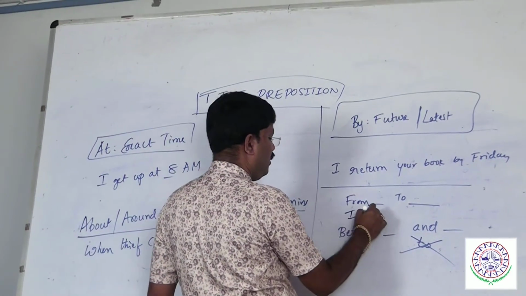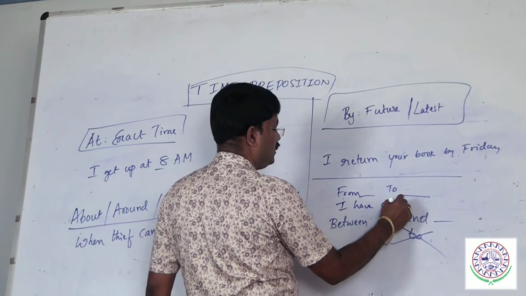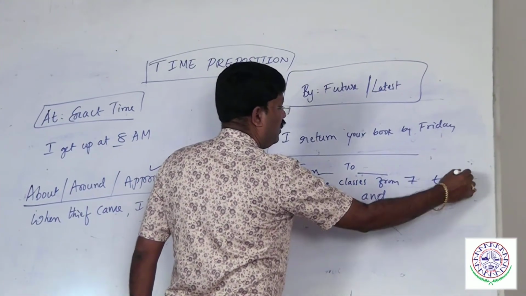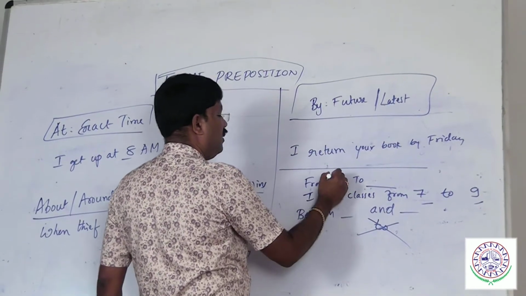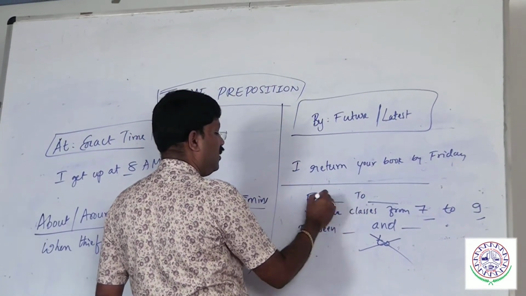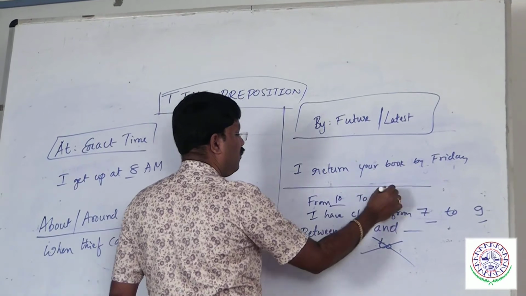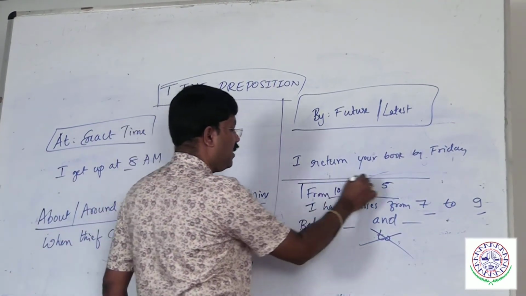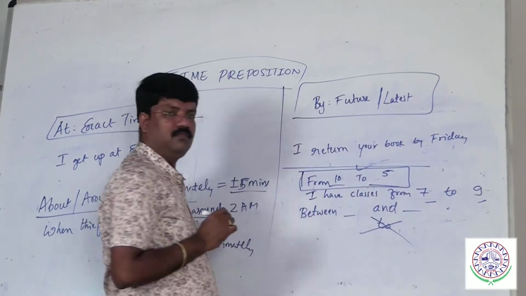I have classes from 7 to 9. I go to work from 10 to 5. Here I must use to. From is used with to, from goes with to.